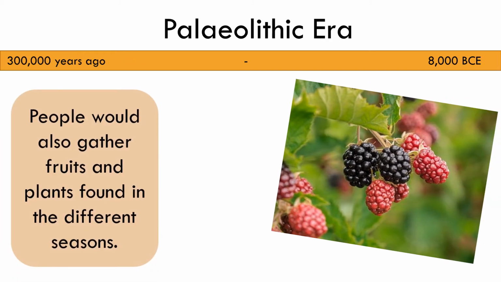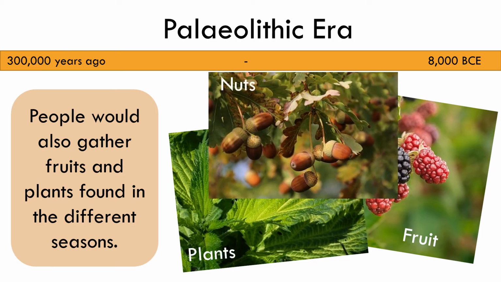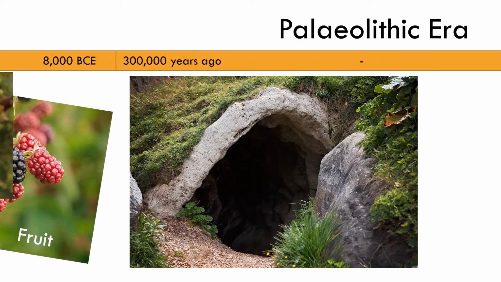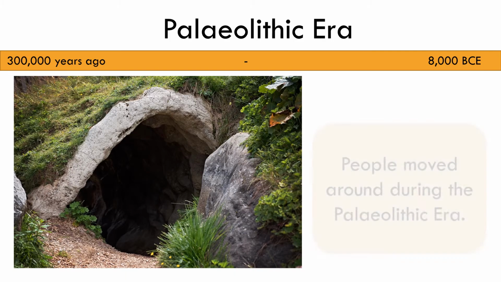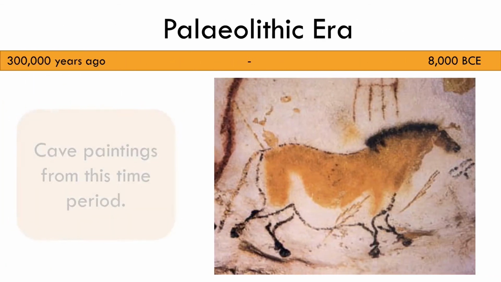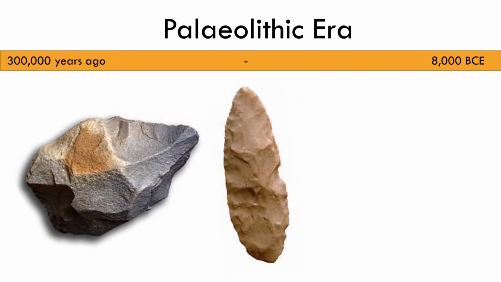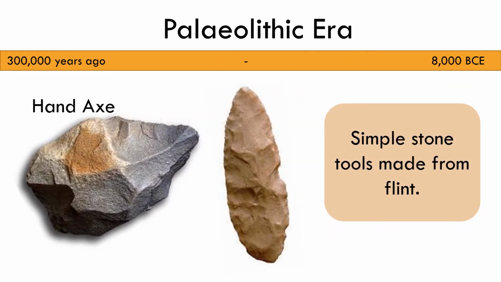People would also gather fruits and plants which they found throughout the different seasons. Following the herd meant people did not stay in one place but constantly moved around. They would shelter in caves and simple tents made from animal skins. We know that caves were important to people living during the Paleolithic era from the cave paintings they left behind. People made simple stone tools from flint like the hand axe and blade, using a technique known as stone knapping.